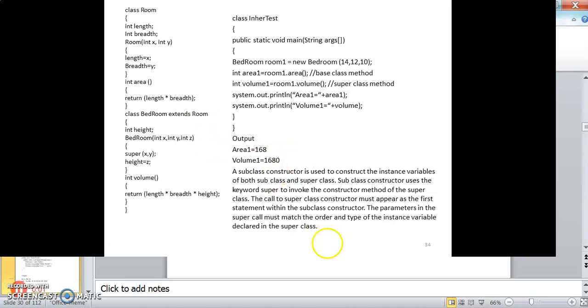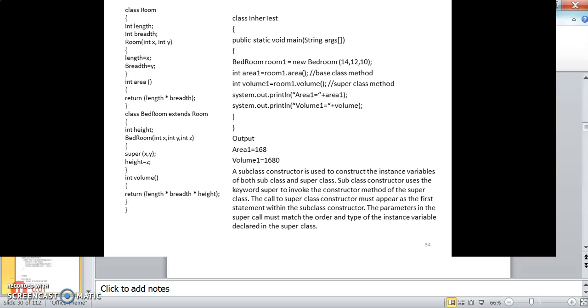And this is another example. Classroom is there, and inside Classroom we can see length and breadth. And here also one constructor is there, where length is initialized with x and breadth with y, and an area function is there which returns length into breadth. And Bedroom is another class, a subclass which extends the superclass. The superclass is Room. And we can see height is the variable. Inside Bedroom the constructor is initialized with x, y and z, and we are not initializing anything directly. Super xy is being called.